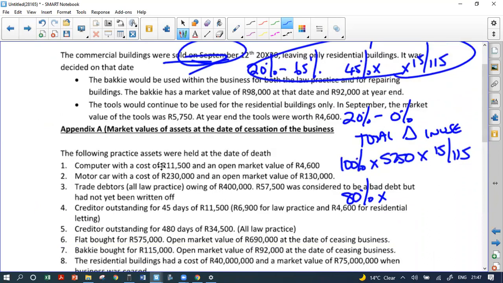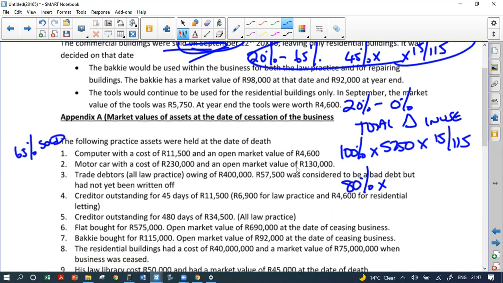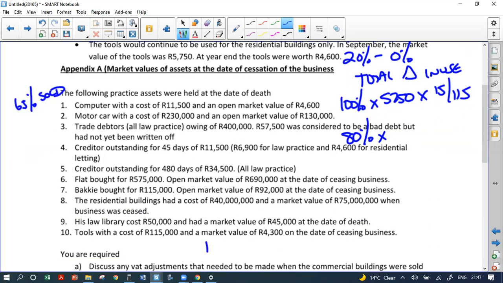It says computer with a cost of 11.5 and an open market value of 4.6. What is the rule with cessation of business? We sell it for the lower of cost or open market value. This one has gone from 65% and it gets sold. So what are we going to do? We are going to have output VAT of 100% times 4,600 times 15 over 115.